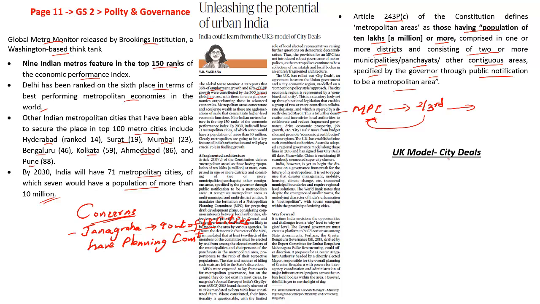So there are a number of models, but one beautiful model that this article quotes is the UK model, which is called the city deals. So what happens in the United Kingdom? According to this particular model, you have the central government. You also have the local administration. This local administration is empowered, or given enough power, by the central government. So the central government has delegated a lot of power to this local organization so that they are empowered to address all key issues when it comes to the local scenario.